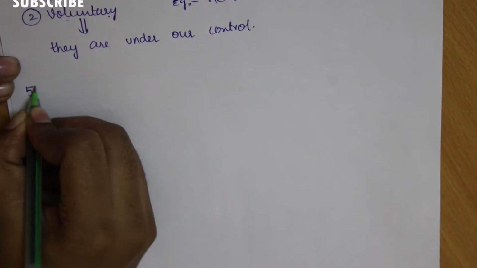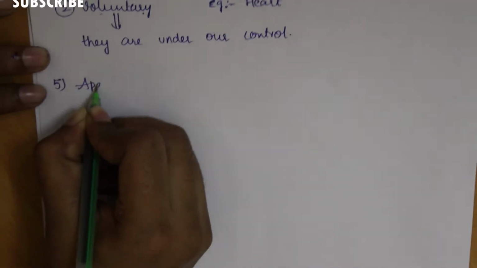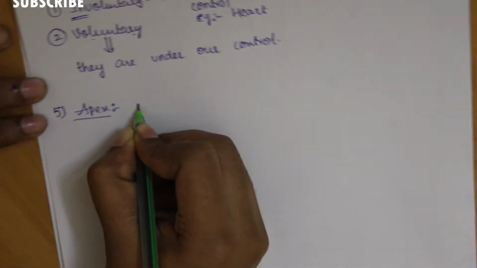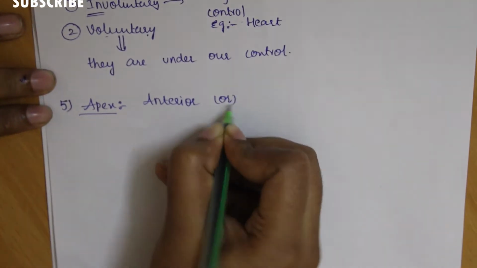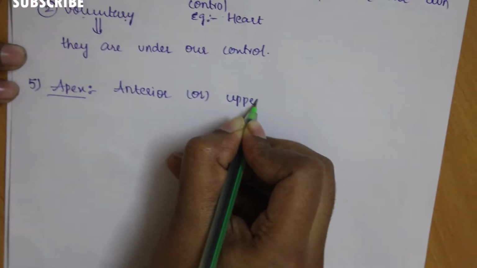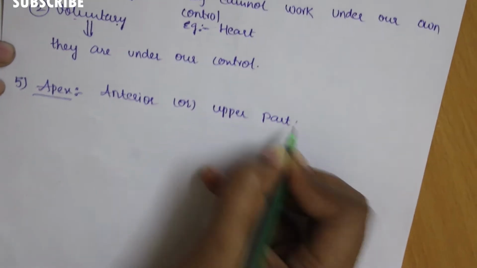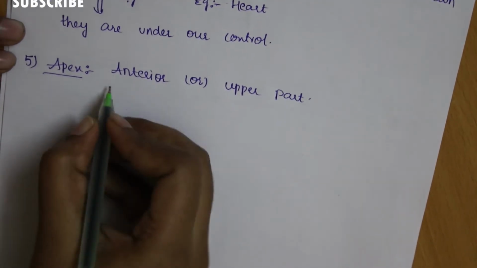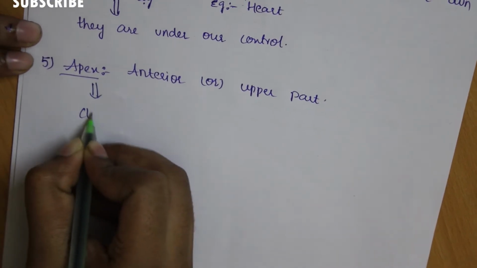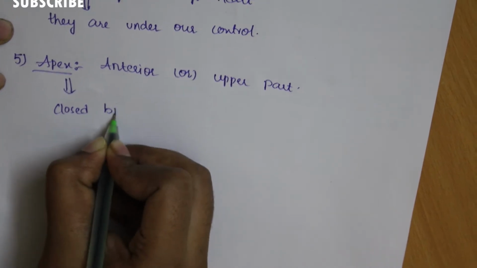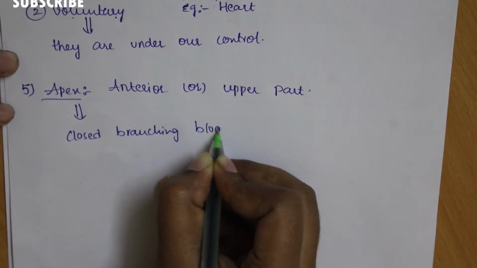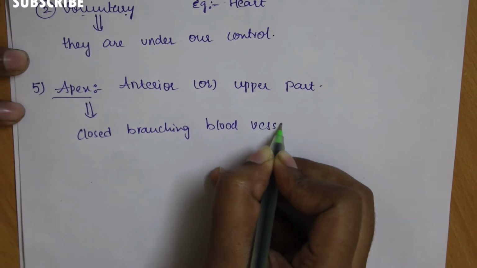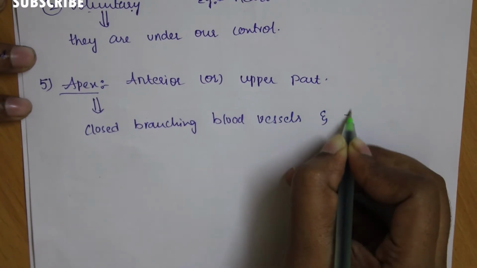Now move on to another subheading, that is the apex of the heart. Apex means the anterior position or upper part of the organ. The upper part of the heart mainly consists of closed branching blood vessels and blood.